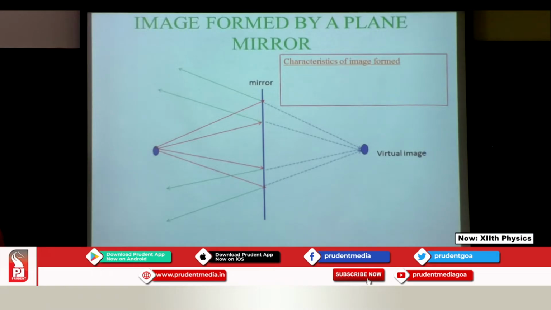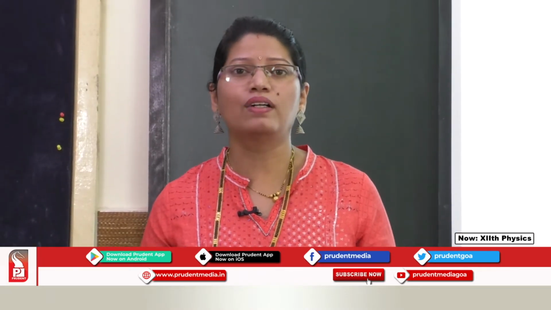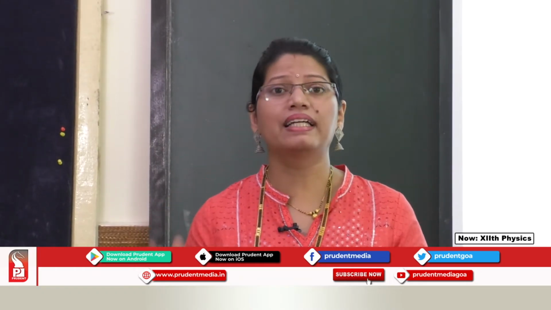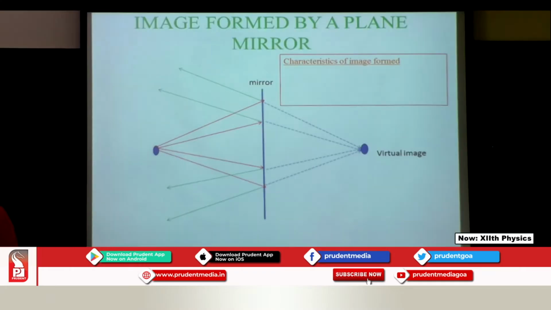Now let us check out the characteristics of the image. Now students, you have seen yourself many a time in the mirror. So what do you think? How is the image formed? Do you see yourself big, flattened, or in a big size? Or do you see your legs on top and your head down? How is the image? Right? You have used the plane mirror. First, you see yourself of the same size, isn't it? So that's the first thing. The image in the plane mirror is of the same size as that of the object.